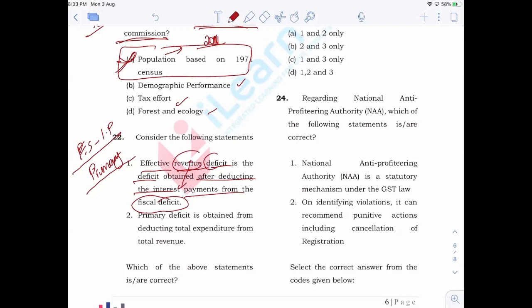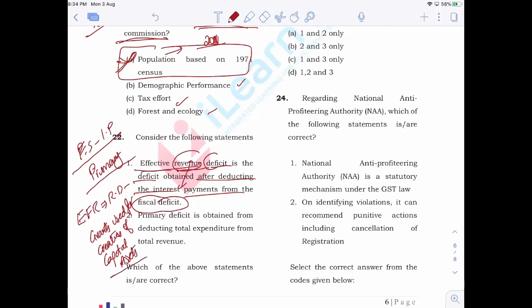Or if you know the equation very well, if you know the concepts really well, you can do that on that basis also. Now, effective revenue deficit means it is revenue deficit minus grants used for creation of capital assets, right?